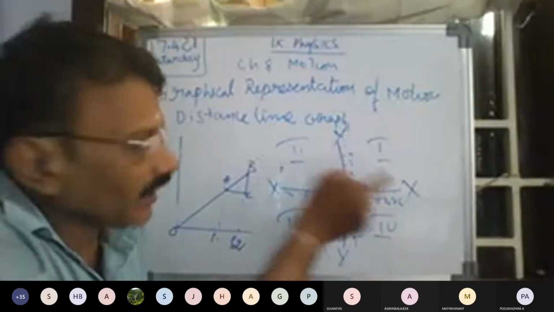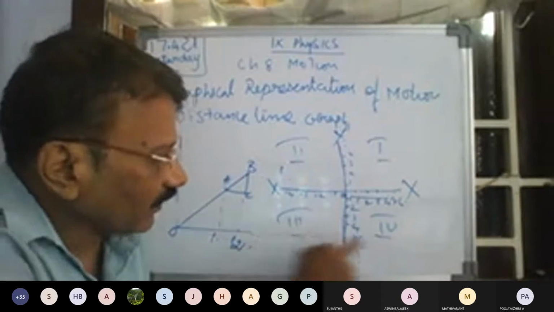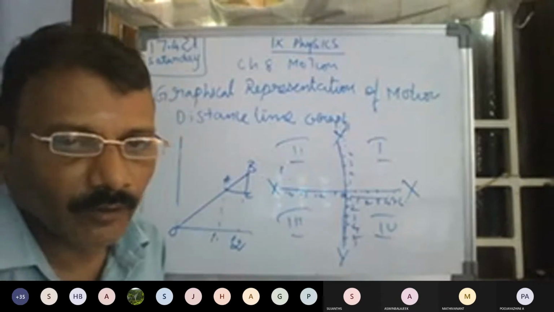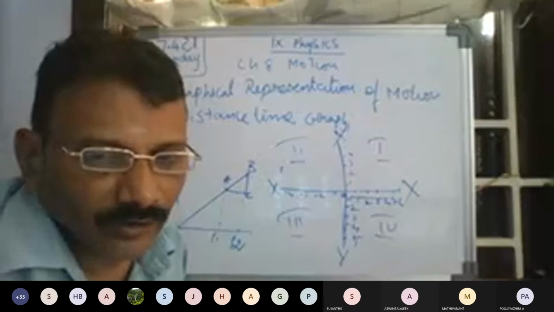This is the first quadrant, this is the second quadrant, this is the third quadrant, and this is the fourth quadrant. Okay. So now, how many quadrants are there in a graph?